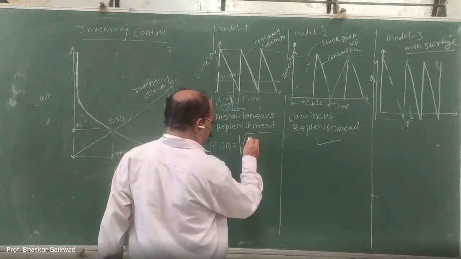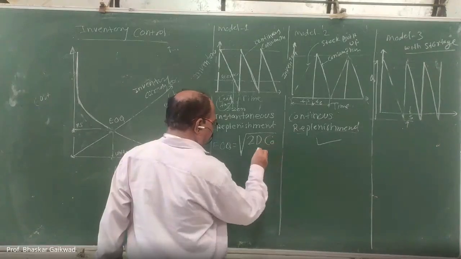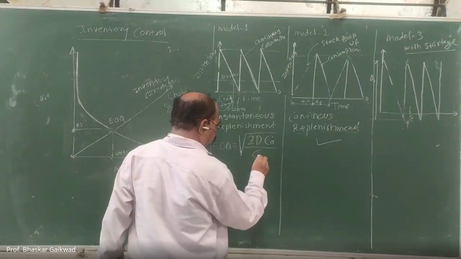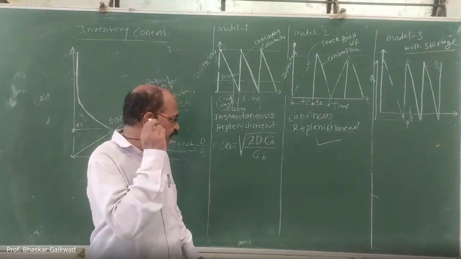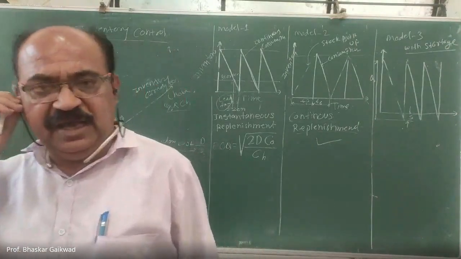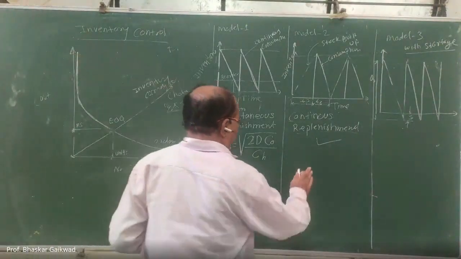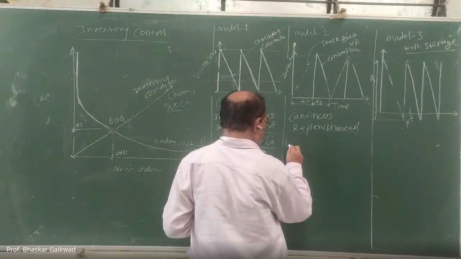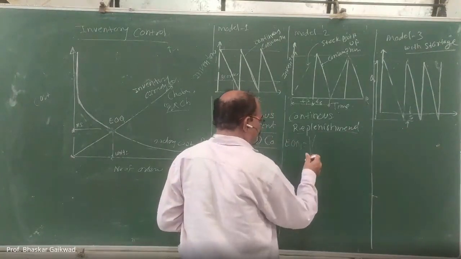This is two, the demand, holding cost. This is the ordering cost divided by holding cost or inventory carrying cost. Correct. So this is the economical batch for our first model. Correct. Then second model, economic order quantity.